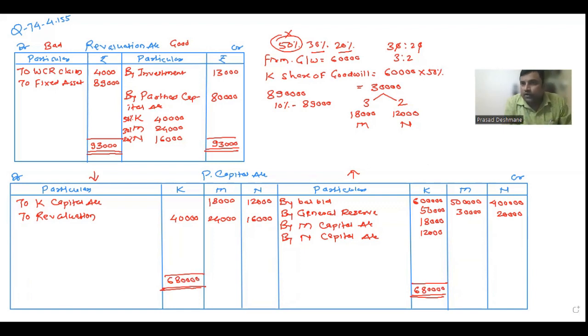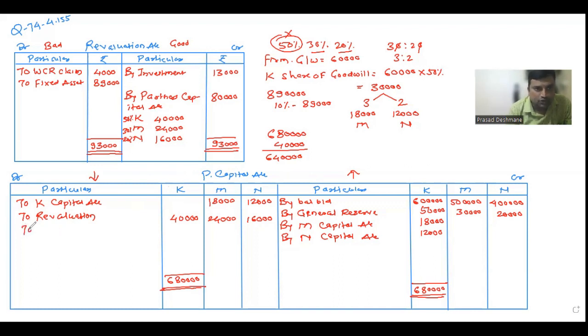Now they have mentioned in the sum that 20,000 will be paid immediately. First of all, I'll calculate how much we are supposed to pay. 6,80,000 is his credit side balance and 40,000 is on the debit side. If you subtract credit minus debit, you get the actual due, which is 6,40,000. Out of 6,40,000, 20,000 we are paying to the retired partner immediately.